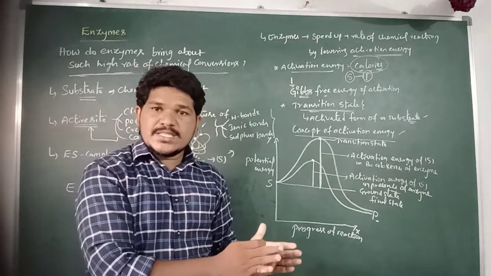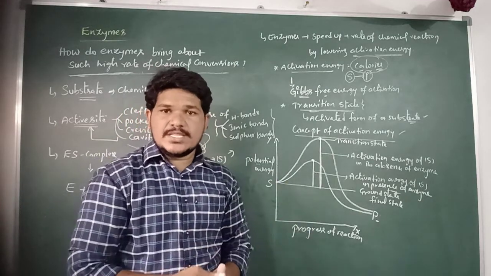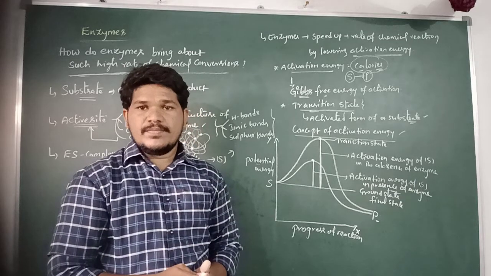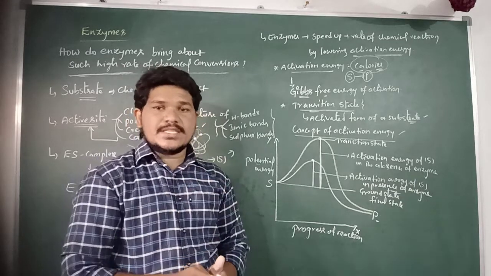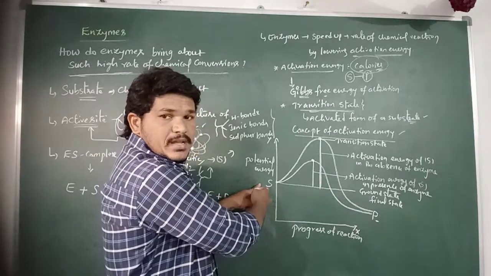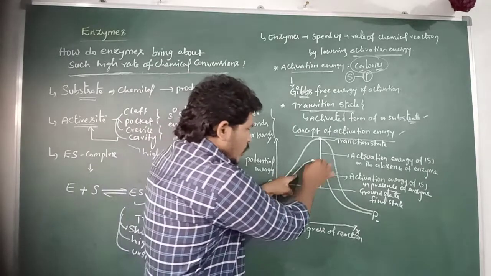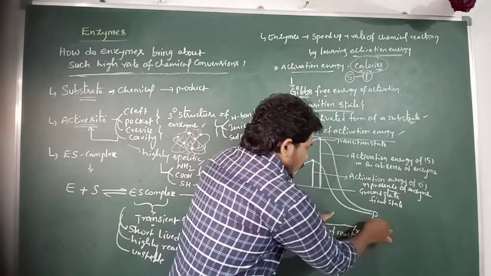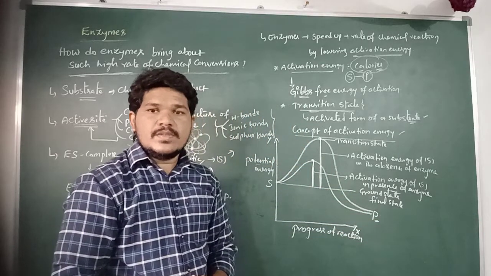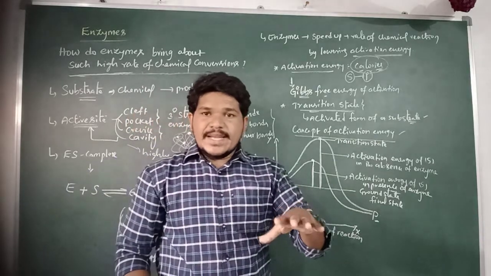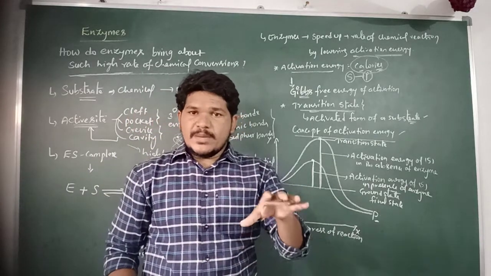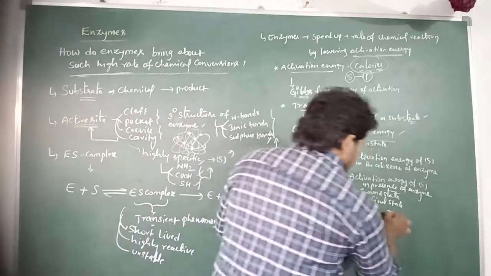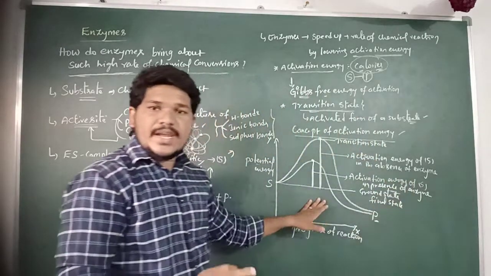It requires a higher amount of activation energy, but in the presence of enzyme, or in the catalyzed reaction, the substrate molecule requires only a lower amount of activation energy for its conversion into the product. So here in the catalyzed reactions, the rate or velocity of reaction is high.